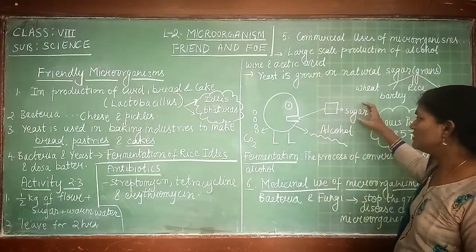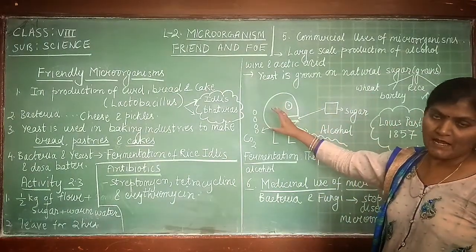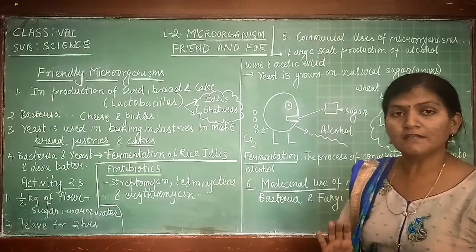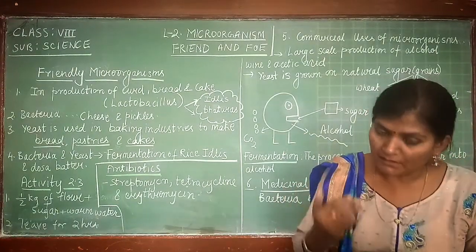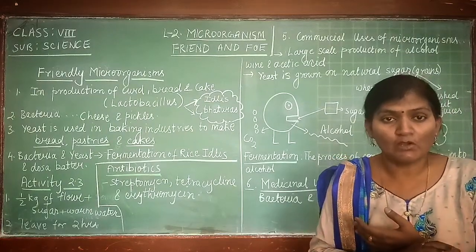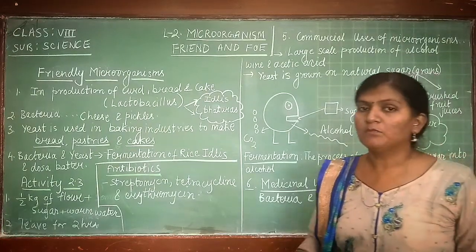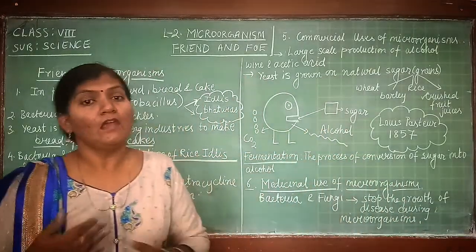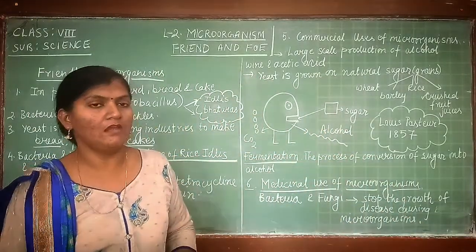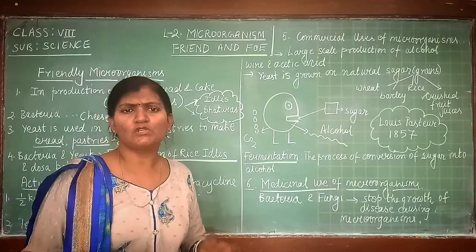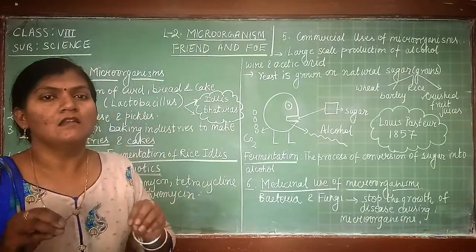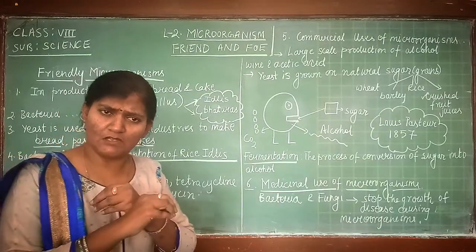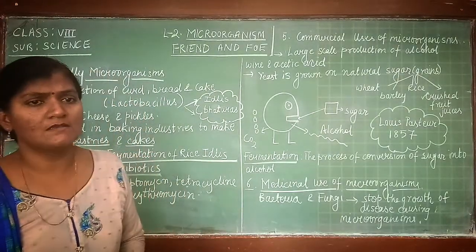So we are providing sugar to this yeast, and when we leave the yeast undisturbed in a condition where we are not providing oxygen to it, it means we are maintaining a warm and anaerobic condition. Anaerobic condition means a condition where there is a limited supply of oxygen or an absolute absence of oxygen.